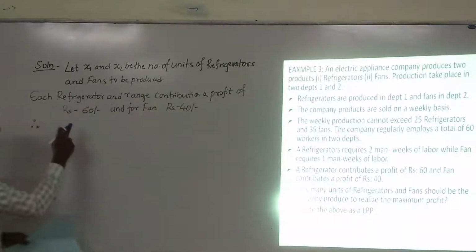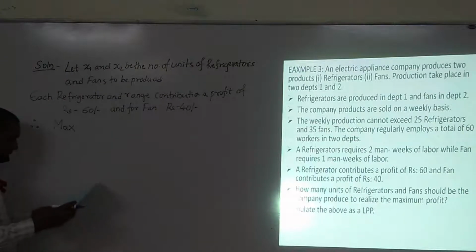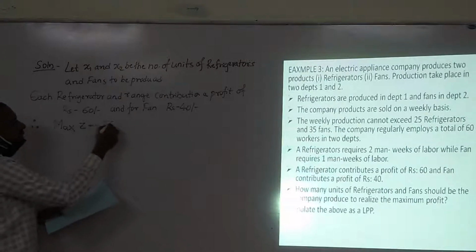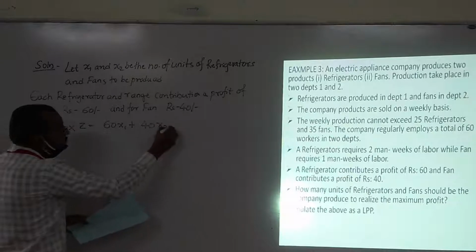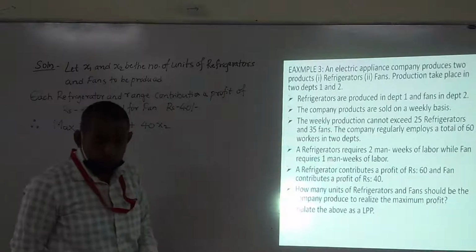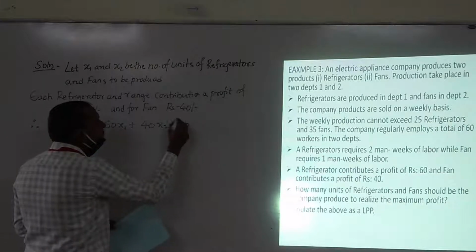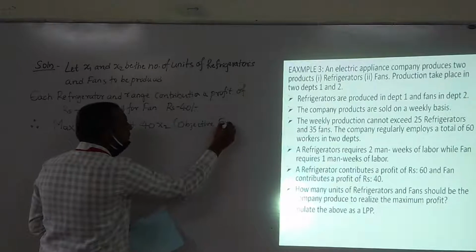So it is maximization: max z = 60x1 + 40x2. This is called the objective function.